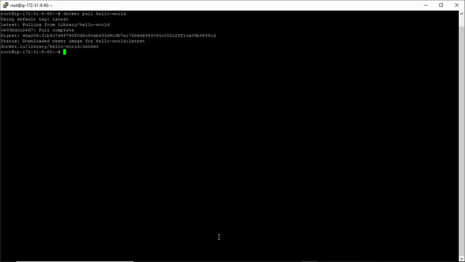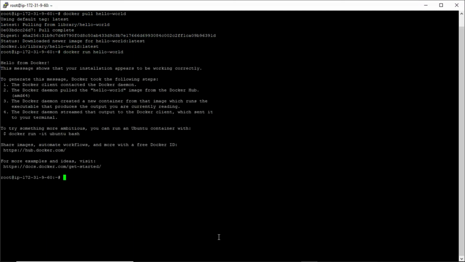Let's try to run the image. As you can see, this is the most basic example from the Docker Hub, and this says hello from Docker. This means that we have pulled the first image correctly and it is running perfectly fine.